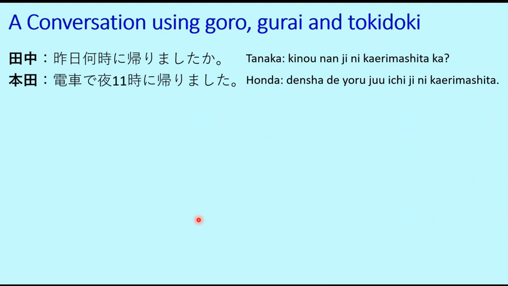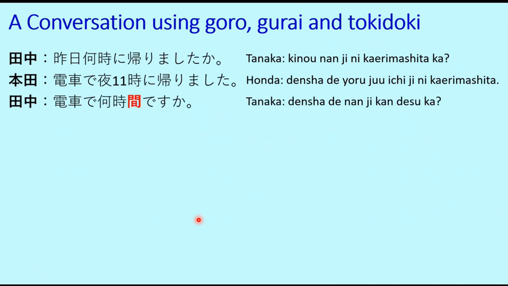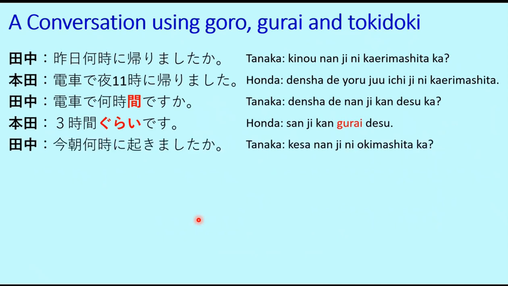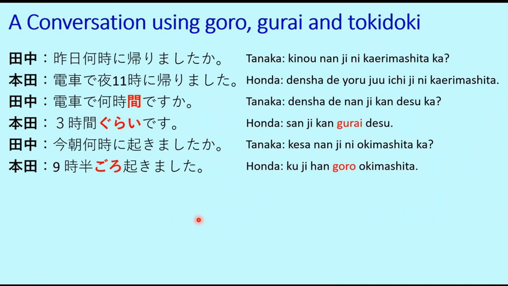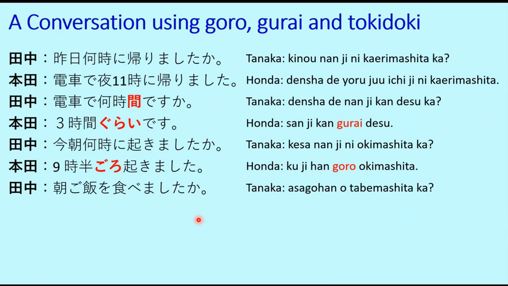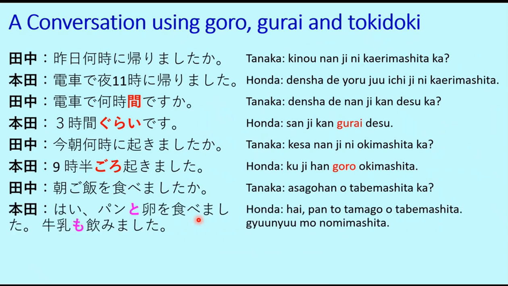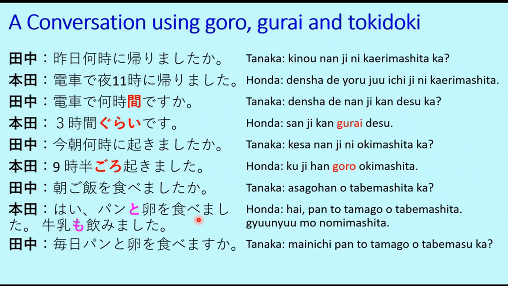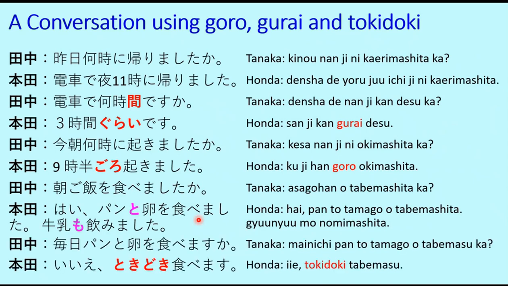Let's see what these two friends are talking about. 昨日何時に帰りましたか？本田さん、電車で夜11時に帰りました。電車で何時間ですか？3時間ぐらいです。今朝何時に起きましたか？9時半ごろ起きました。朝ごはんを食べましたか？はい、パンと卵を食べました。牛乳も飲みました。毎日パンと卵を食べますか？いえ、時々食べます。So friends, a very simple and very specific conversation that brings out the differences between goro, gurai and tokidoki, which we learned today.